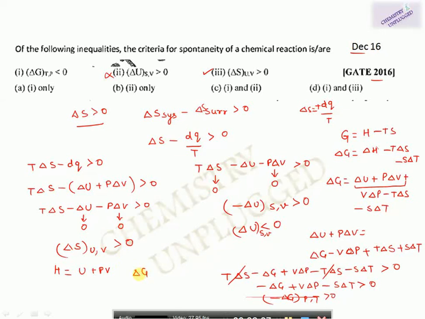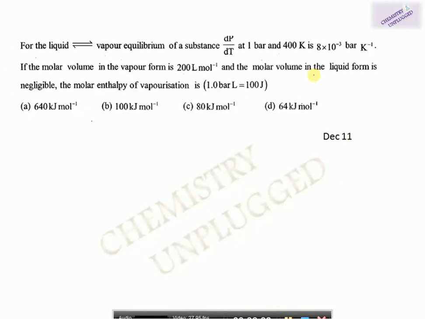So I can also write it like del G at constant temperature and pressure is less than 0. So this will be the correct answer. So options 1 and 3 are correct. So this one is correct.